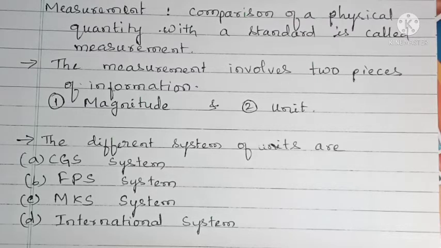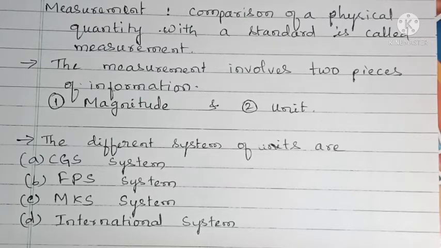So all measurements involve two pieces of information: one is magnitude and another one is unit. Whether it is length, volume, area, mass, or pressure, based on the property it has a different unit, along with the magnitude.